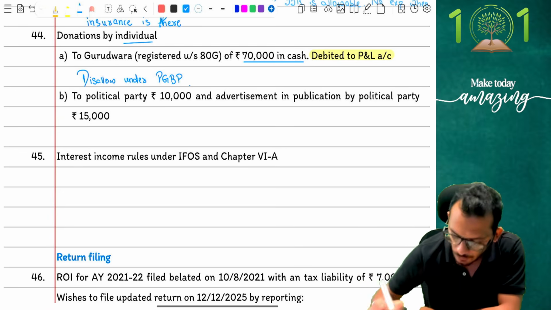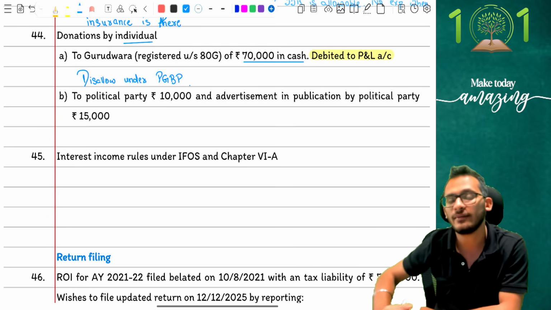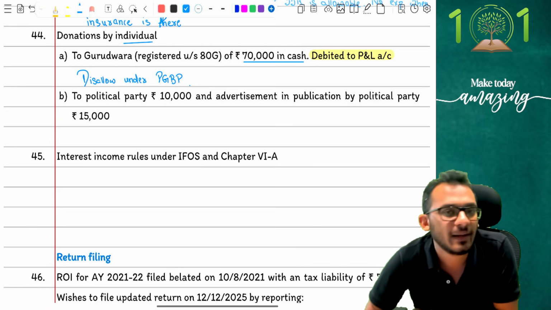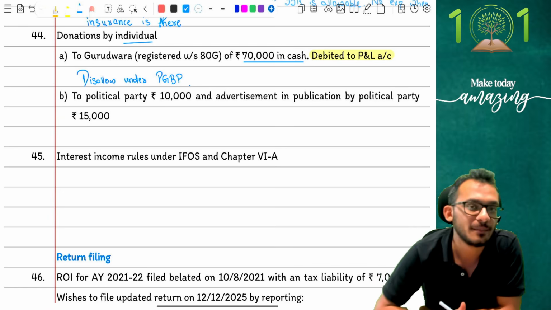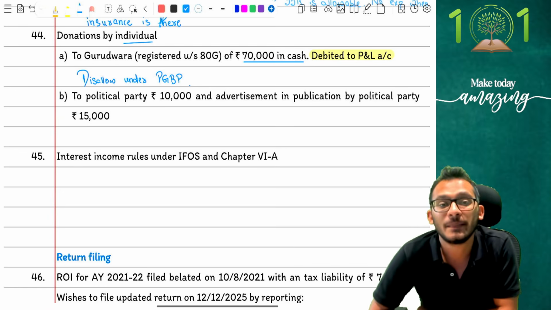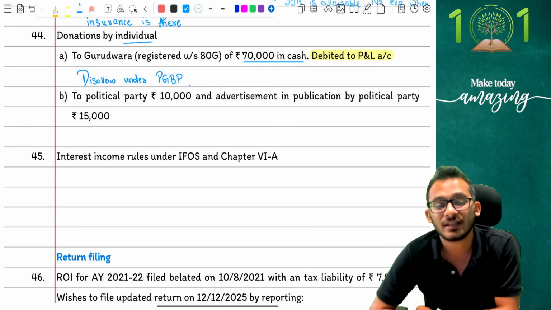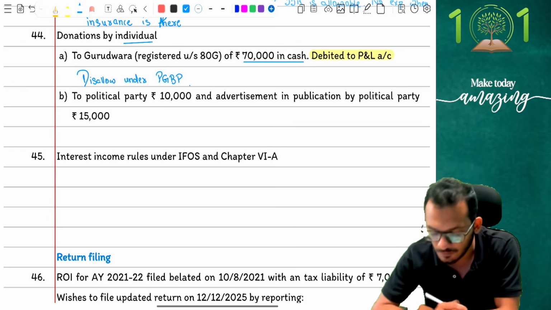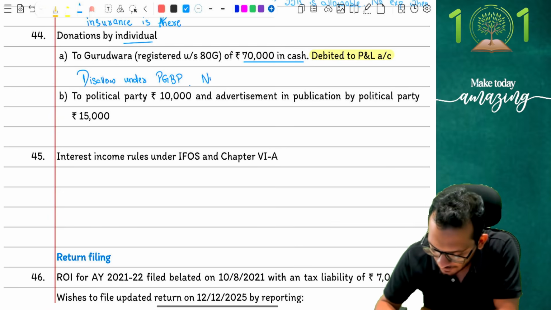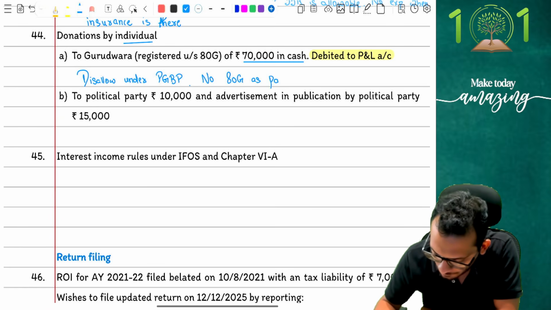Now that I'm moving the donation to 80G, 80G will have a problem, because 80G comes and says, my dear child, when you're paying money to a Gurudwara, which is category D, you can claim 50%. Had you made the payment not in cash, but if you make a payment of more than 2,000 in cash, that donation is ignored. So you cannot claim a deduction under 80G as it was paid in cash.